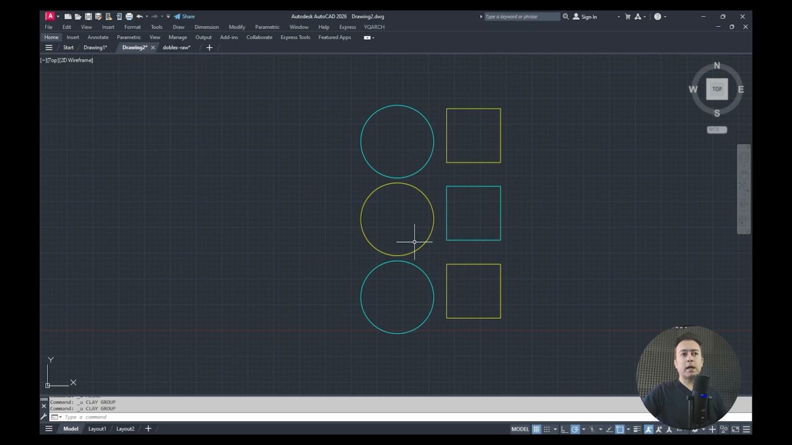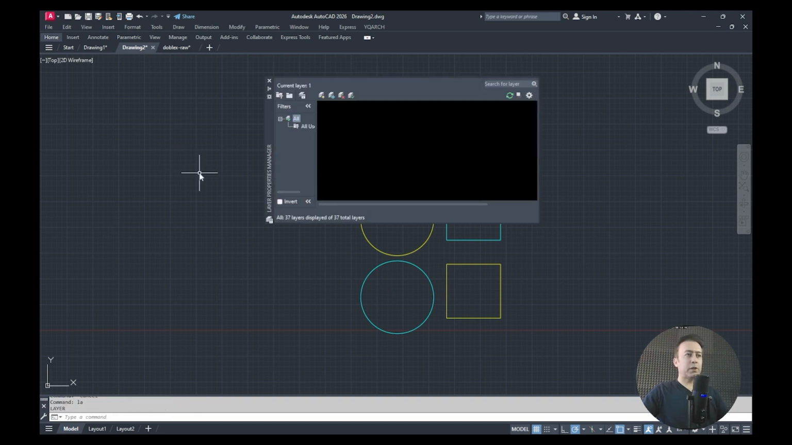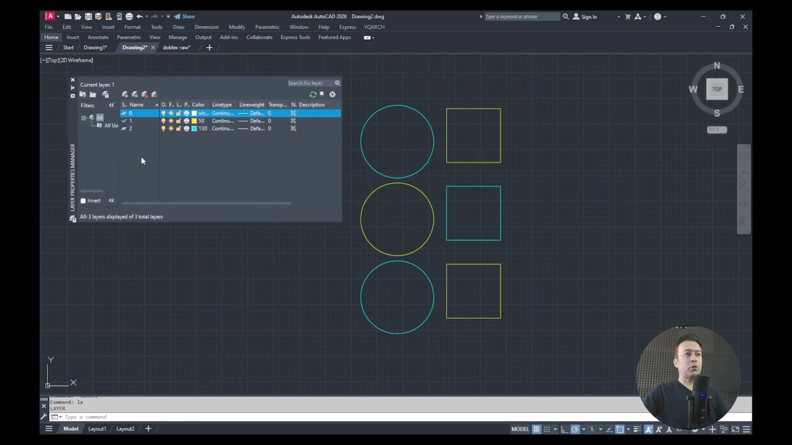layers. The scenario I have in mind is that I've drawn a series of shapes. These yellow ones are on one layer and these blue ones are on another layer. In fact, I've created two layers here. Let me open the layers for you so you can see. I was on Persian for a moment, that's why. Anyway, as you can see, I have two layers.